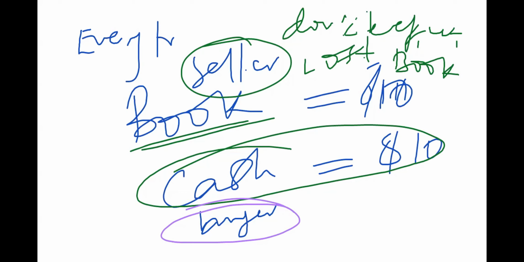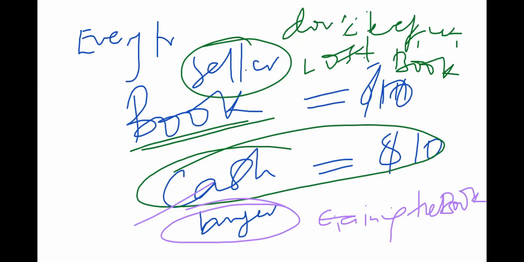On the side of the buyer, we also have a double impact, whereby the buyer is gaining the book but at the same time losing cash.